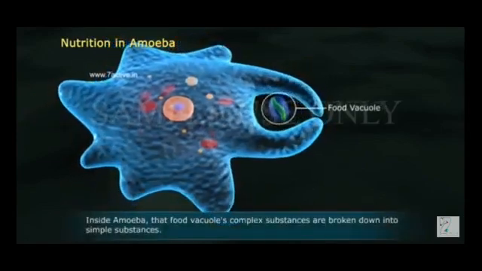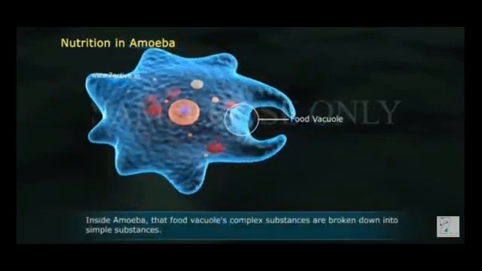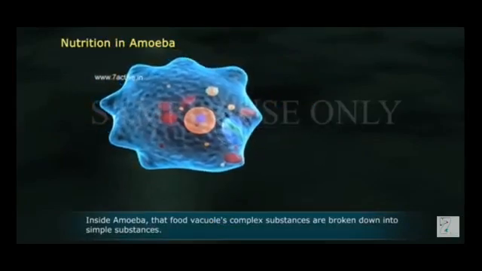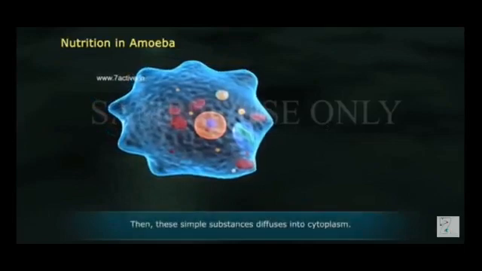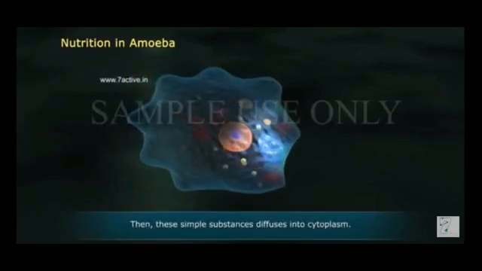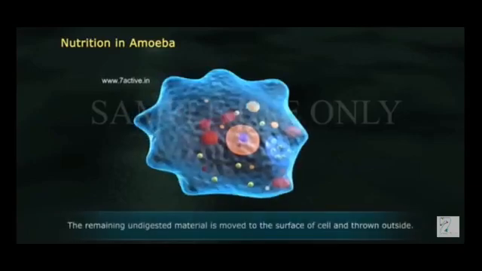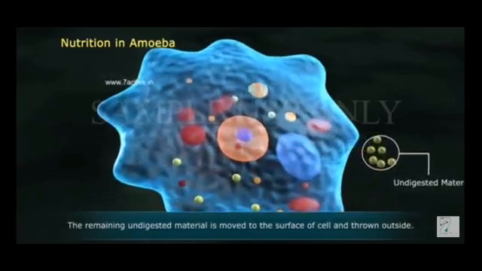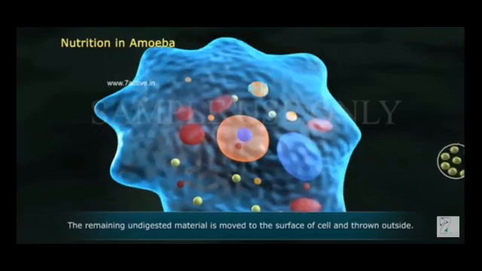Inside the amoeba, the complex substances in the food vacuole are broken down into simple substances. Then these simple substances diffuse into the cytoplasm. The remaining undigested material is moved to the surface of the cell and thrown outside.